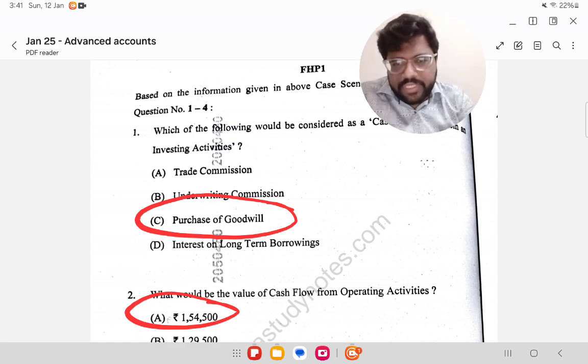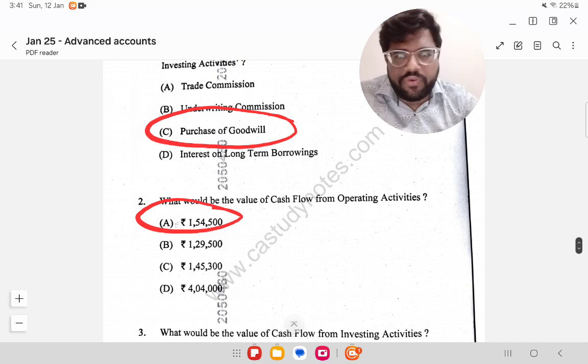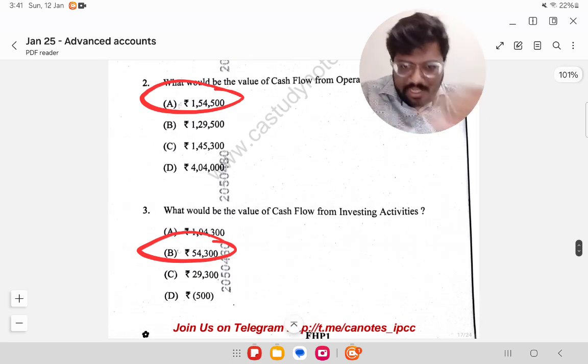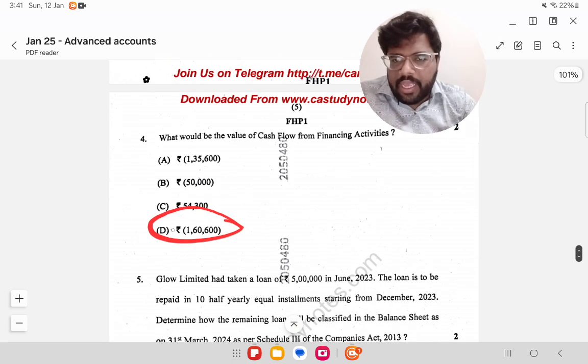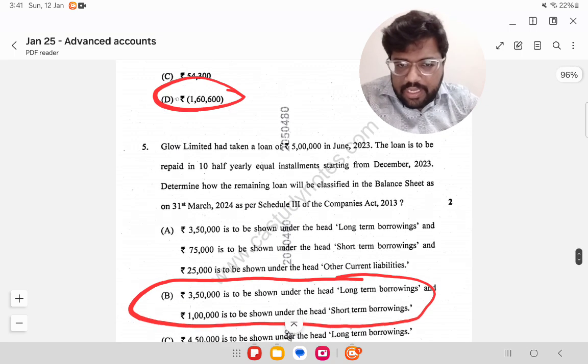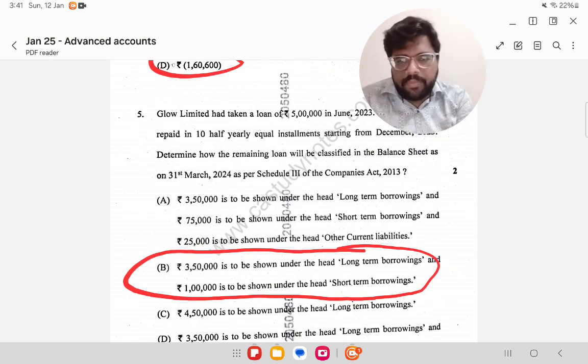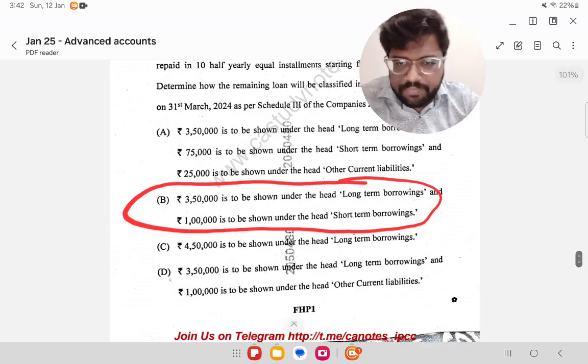For one of the questions, the answer is purchase of goodwill. Then for another question, 1,54,500. Then for another question, 54,300. Next, 1,60,600 outflow. Then there was a question related to borrowings. The correct answer is 3,50,000 long term and 1 lakh is to be shown as short term.